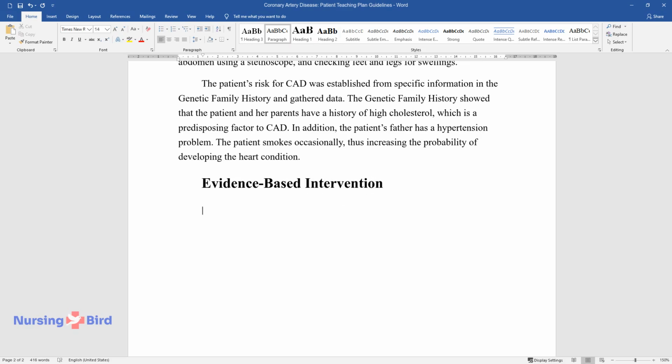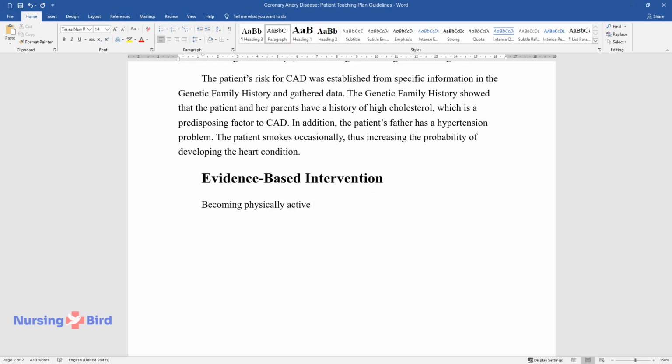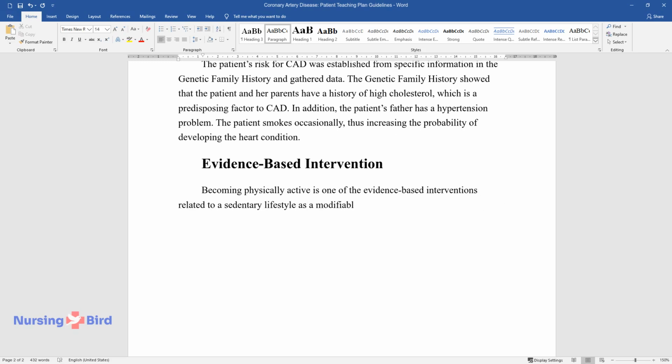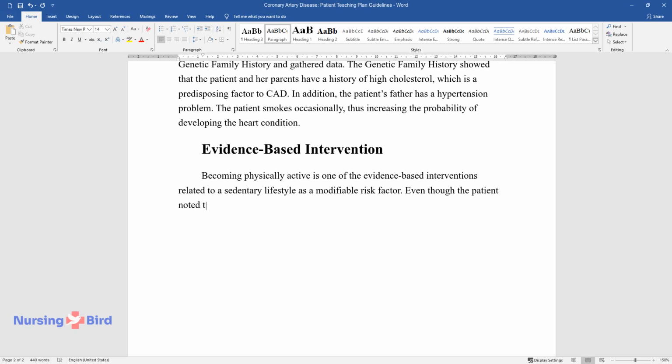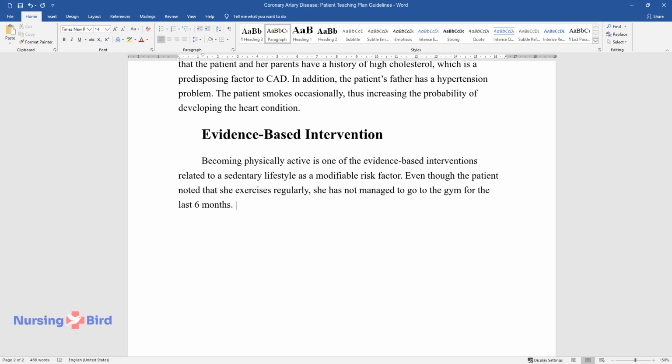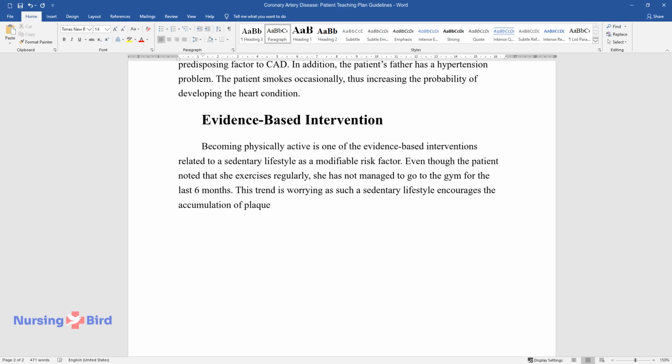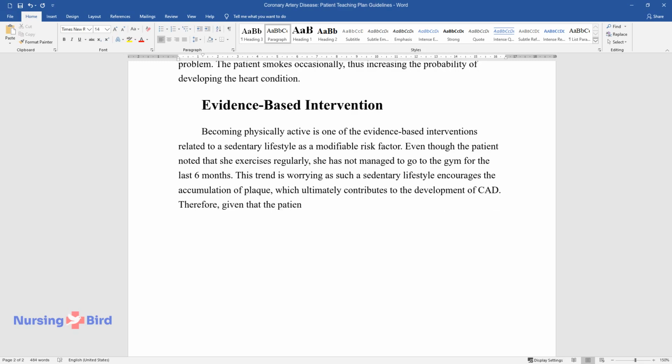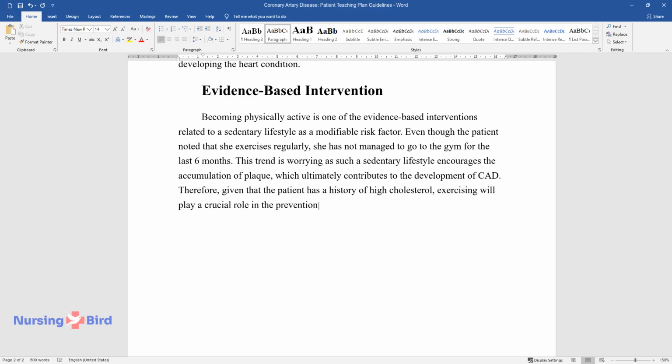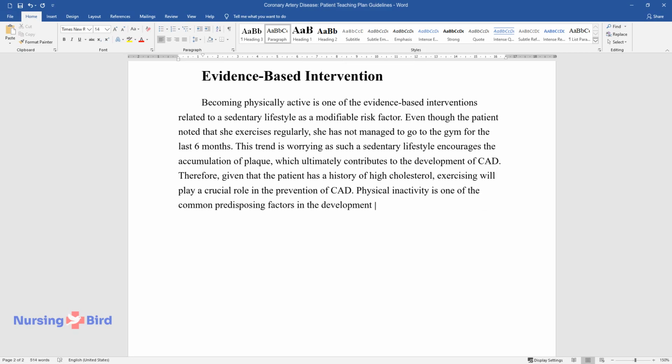Evidence-based intervention. Becoming physically active is one of the evidence-based interventions related to a sedentary lifestyle as a modifiable risk factor. Even though the patient noted that she exercises regularly, she has not managed to go to the gym for the last 6 months. This trend is worrying as such a sedentary lifestyle encourages the accumulation of plaque, which ultimately contributes to the development of CAD. Therefore, given that the patient has a history of high cholesterol, exercising will play a crucial role in the prevention of CAD. Physical inactivity is one of the common predisposing factors in the development of CAD.